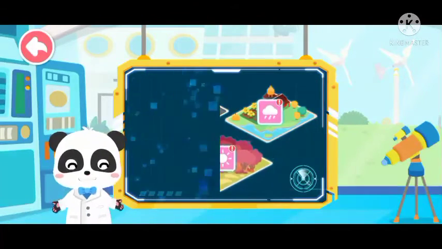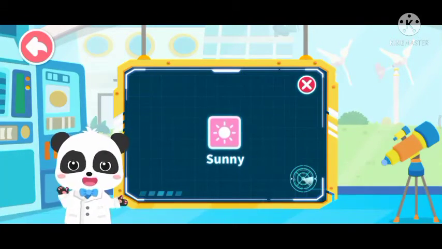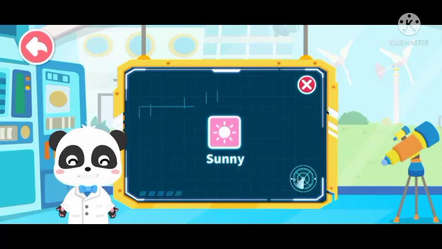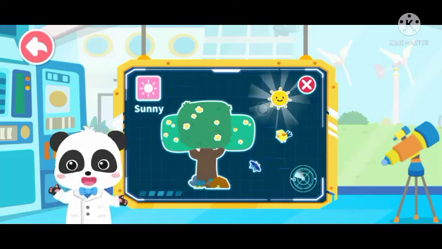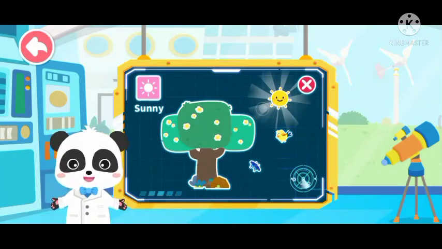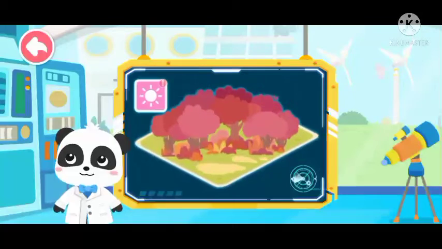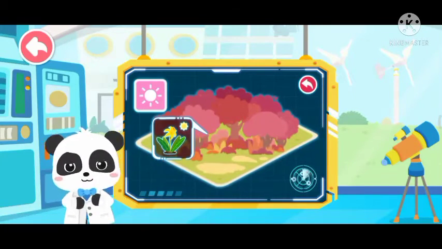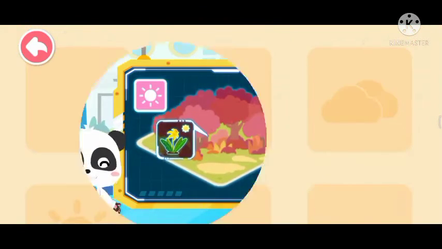There's a sunny. The symbol for sunny weather is a sun. The sun is shining so brightly, the animals have come out to play. Let's see what everyone is busy with during this weather.